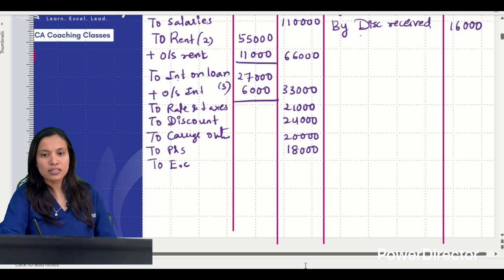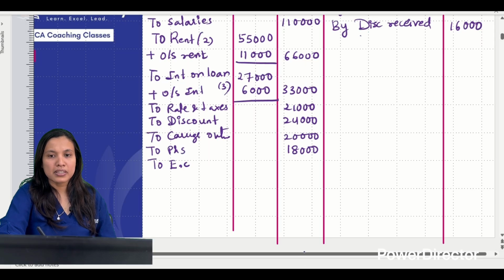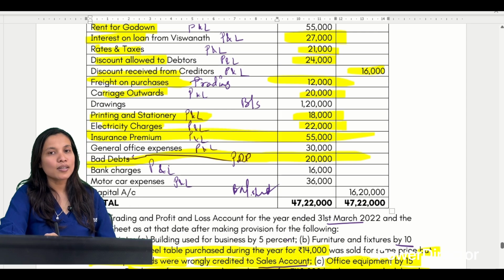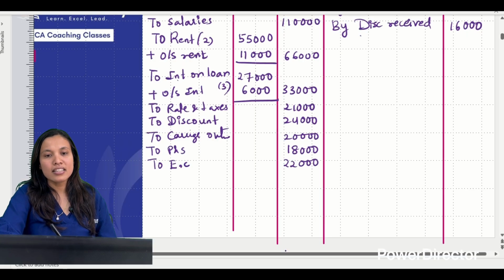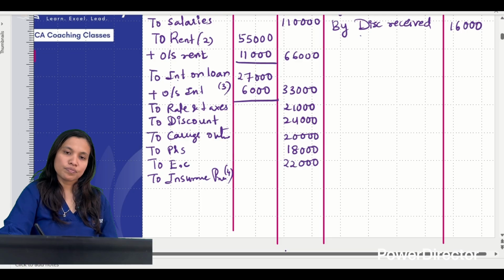Electricity charges, 22,000. No adjustments. Next, insurance premium. From what I read, there is an adjustment here. Correct? Insurance premium. Write working note number 4.